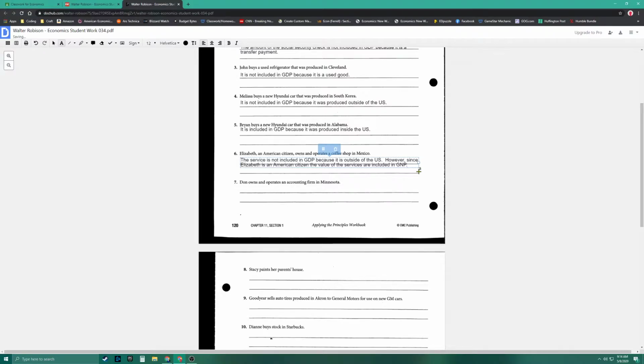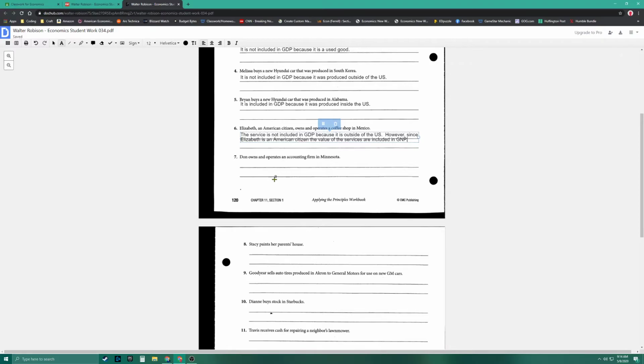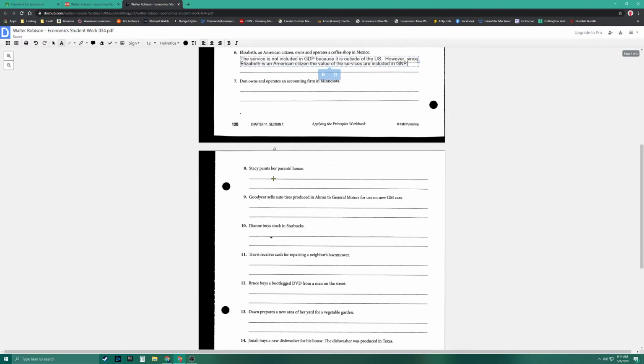Remember, back in the presentation, you really got to know the difference between GDP and GNP. They're quite different. So 6 is not a trick question, but if you didn't really do the work very well on the presentation, like any notes or just really paying attention to it, you would miss this.